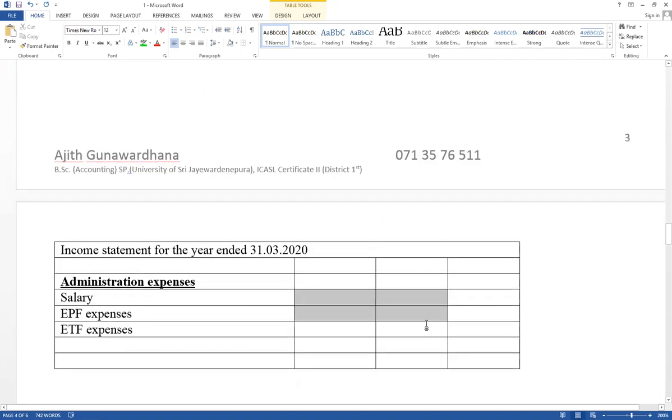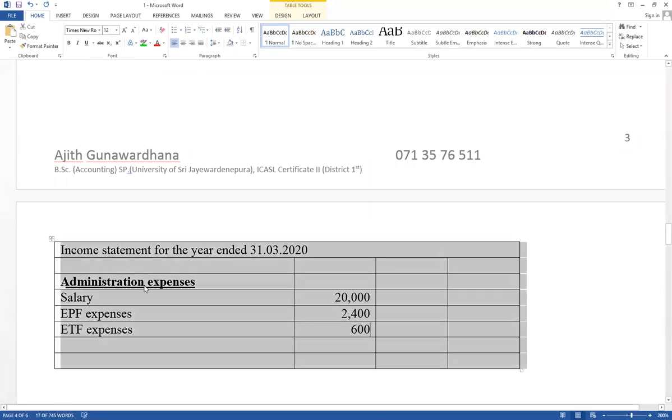As a salary, salary account balance available 20,000. It has given salary account balance 20,000, and EPF expense account balance equal 2,400. ETF expense account balance equal 600. Under administration expense, first column, any organization.